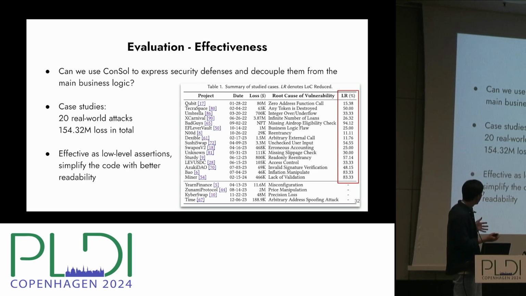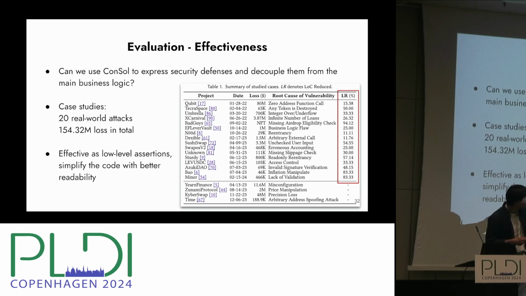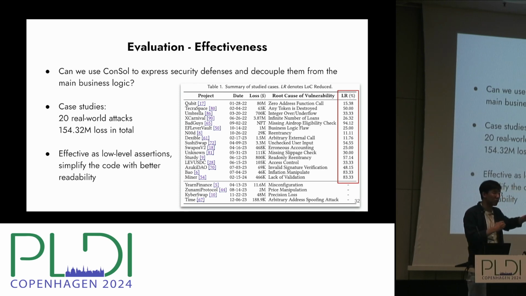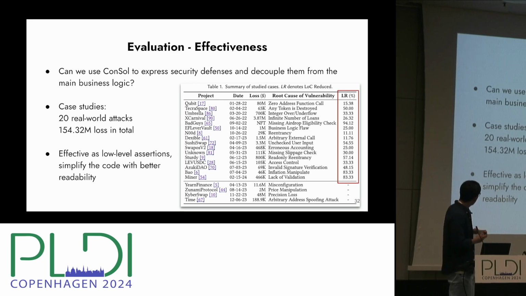And the result is pretty good. We are basically as effective as those low-level assertions, but we can also simplify the program, especially the main business logic, a lot. The table on the right shows the line number reduced from the functions. Roughly almost half of the lines of code in those attacked functions can be extracted to our Con-sole specifications. So you don't need to intertwine those assertions with your main business logic, which improves readability a lot.